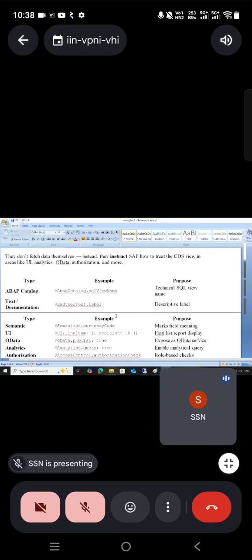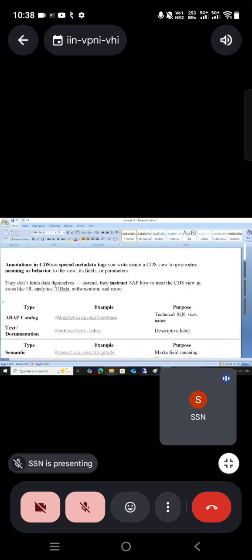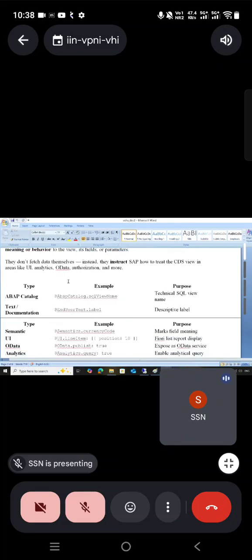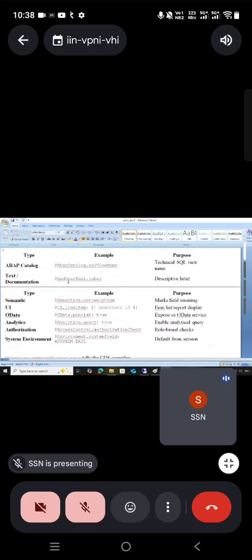So we have a lot of annotations. You can see here, annotations in CDS views are special metadata tags you can write inside CDS views to give extra meaning or behavior to the view, its fields or parameters. We have types of annotations, like ABAP catalog type. Under that we saw the SQL view name which creates the view in SE11. So documentation, text label, description we are going to give.